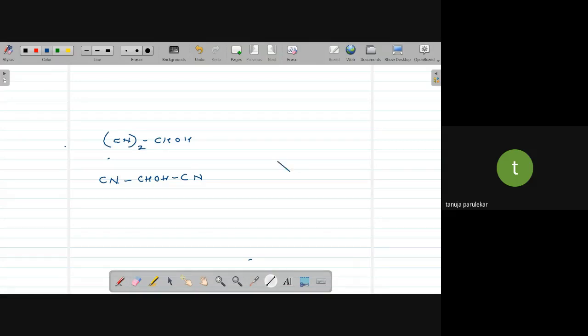So first you have 1, 2, and 3. This carbon is there, so it need not be shown. But you have a nitrogen over here, so show that nitrogen. Then CH. You have an OH over there, so you can show it like this. And then you have C triple bond N. Okay, so if you try to, then this is your OH. Oh, sorry.